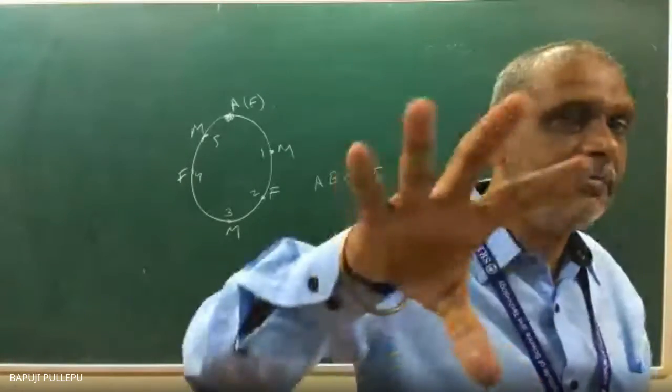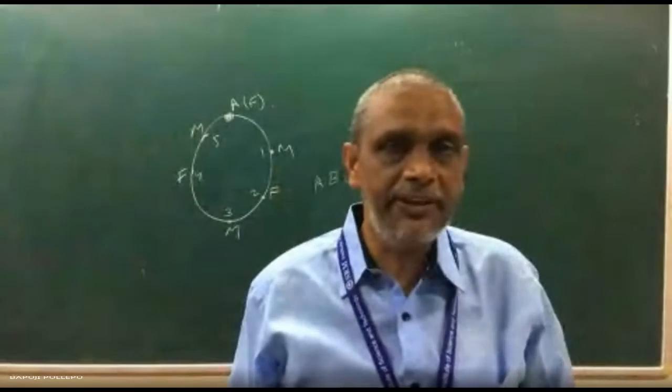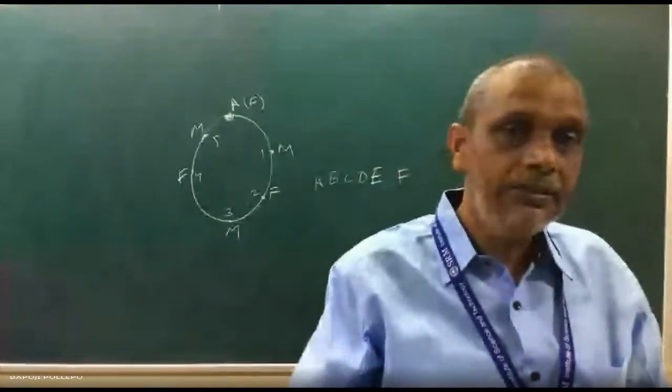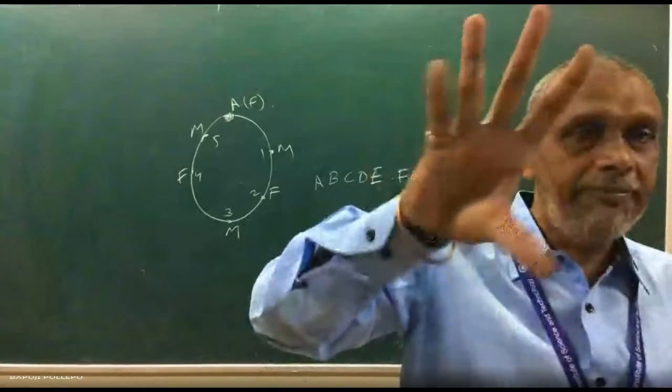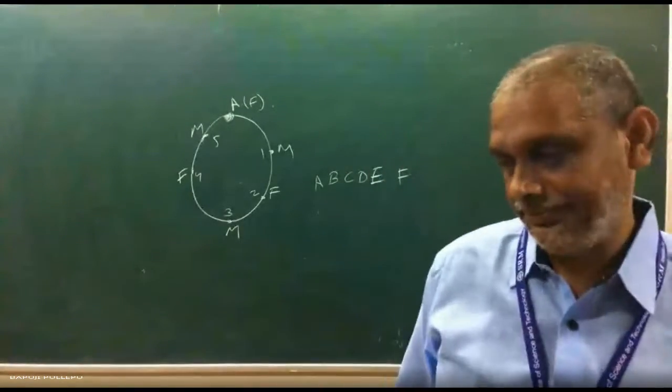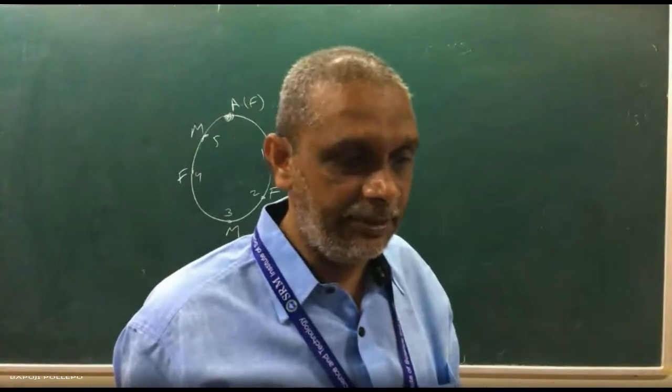Forget about 1, because I am telling you 5 seats are fixed: 1, 2, 3, 4, 5. Now think how many males are there, how many females are there among the 5 people. How do you fix? That one also you can forget about it.